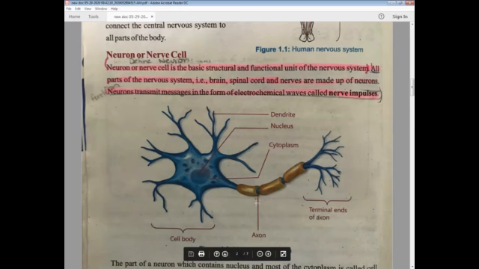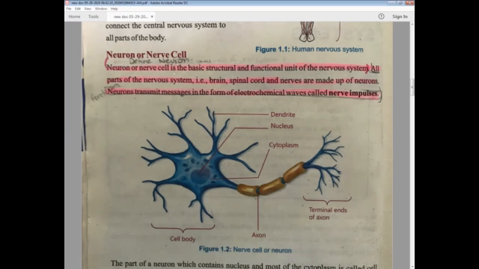And then there is a long sheath which is known as axon. You can see it's just like a fiber, just like the wire we have on an AC and then we wrap it up. So this one is known as axon. It's basically a protective sheath. And then there are terminal ends of axons, which are connected in our body to give the message from one point to another point. You can read from here as well. This is the definition of neuron.